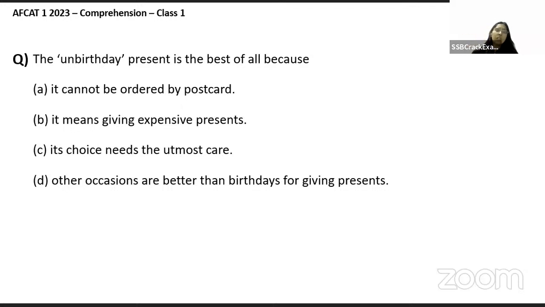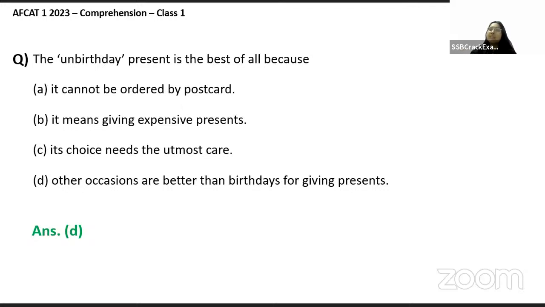See, basically what we need to understand is what the writer is trying to say. Usually if somebody has their anniversary or their birthday, people think it's necessary for me to give a gift. So sometimes we are not giving gifts out of affection or care. We are just doing it because it has become some kind of ritual that we have to follow. That's why the writer feels that other occasions are better than birthdays for giving presents, because that is what actually shows your care.